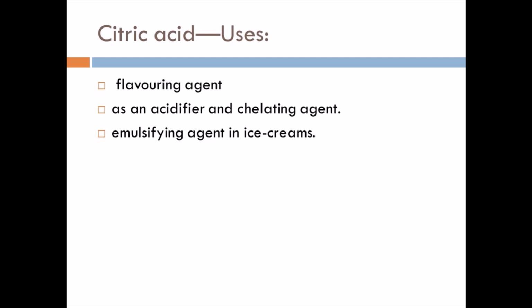Okay. And as we know, citric acid is a flavoring agent and also an acidifier and chelating agent. Chelating agent means it will form complexes. So to make some complexes, citric acid will be used, and also as an emulsifying agent in ice creams. Okay. So in ice creams and all, it will be used as an emulsifying agent.